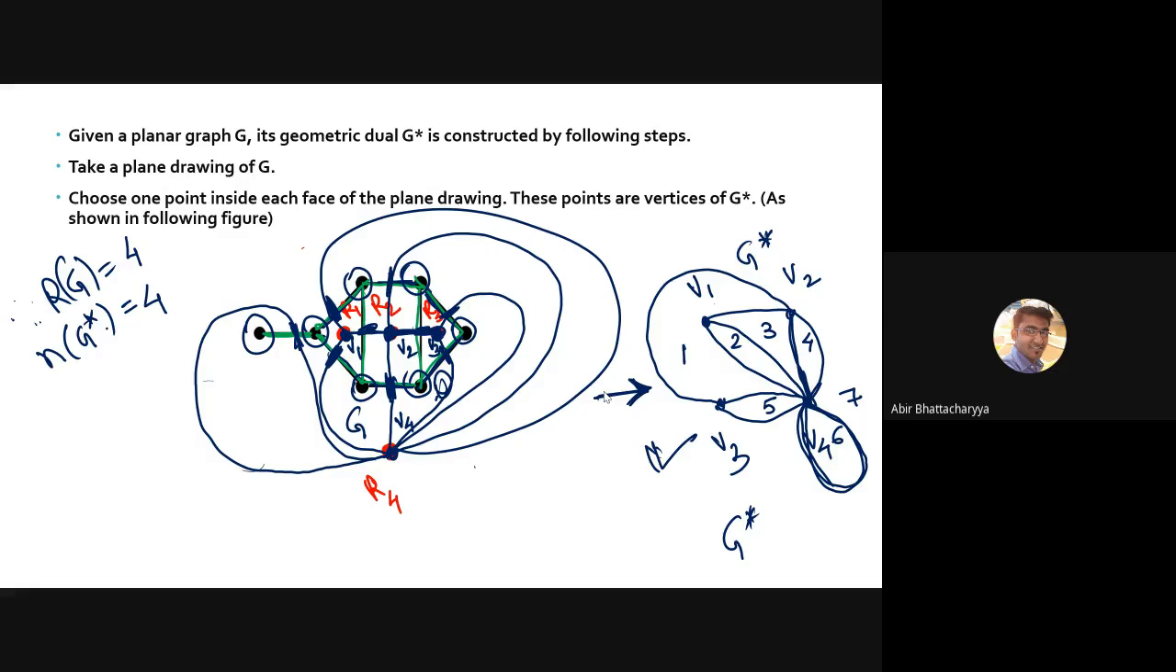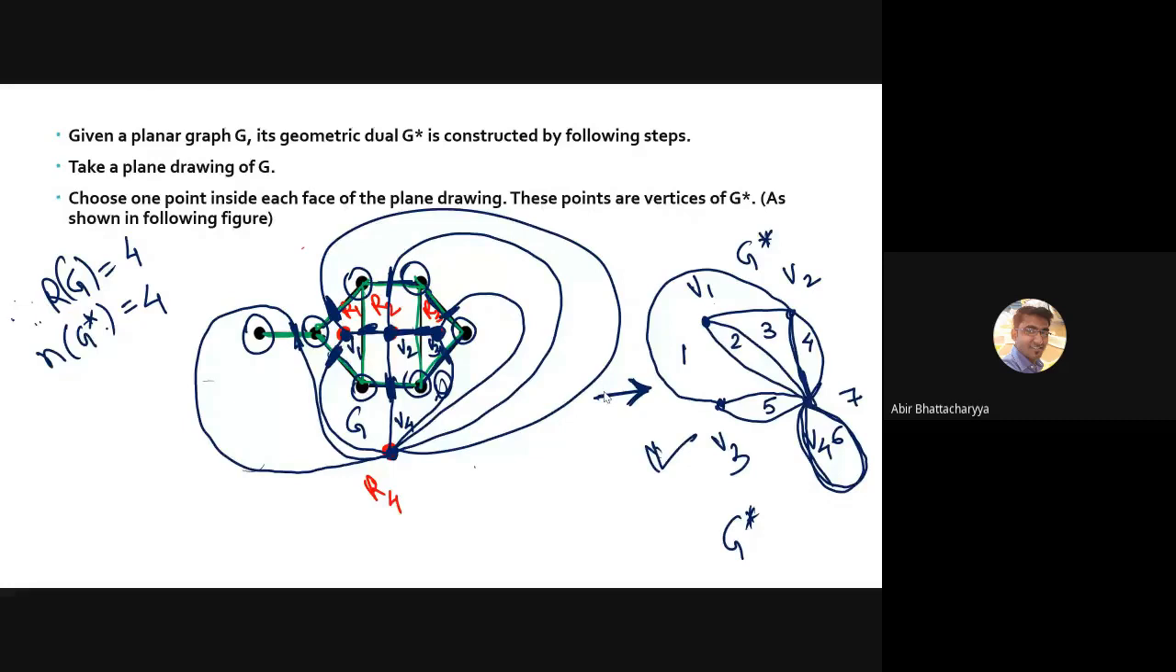V2 and V3 directly we cannot join, because then it will become a non-planar graph. So we need to make a planar graph, right? Because G is planar, G star is also planar. The dual of a planar graph is always planar, and we can figure out a dual of a planar graph only, because without a planar graph we cannot figure out the regions, and without regions we cannot draw the dual.